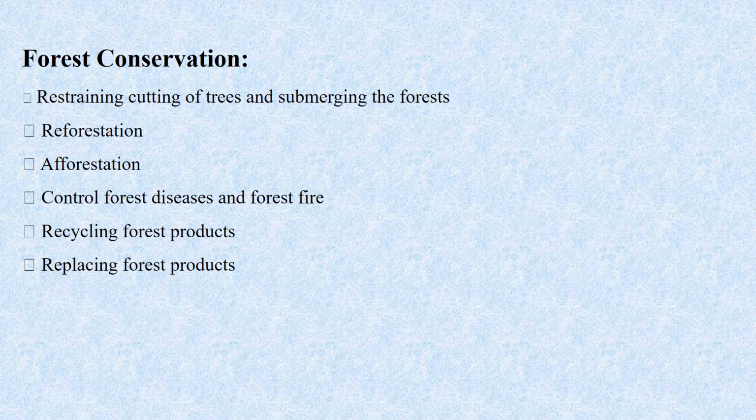Then replacing the forest products: we have to think about ways in which we can replace the products from the forest. So these are the ways to save the forest.